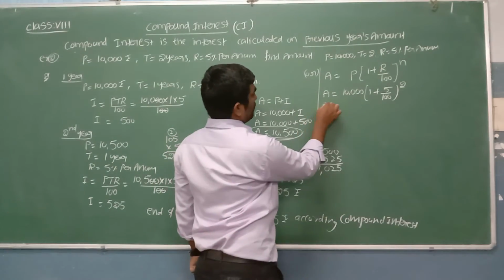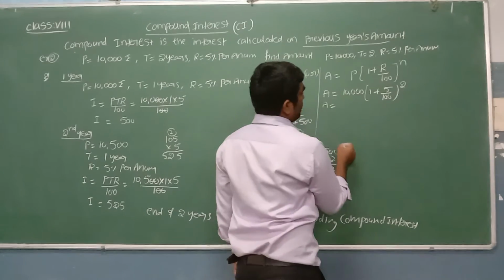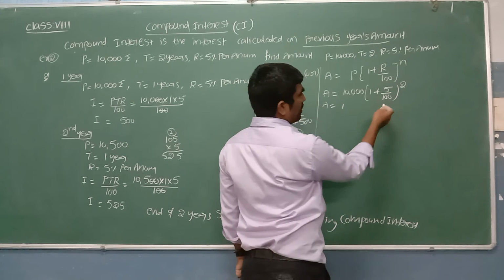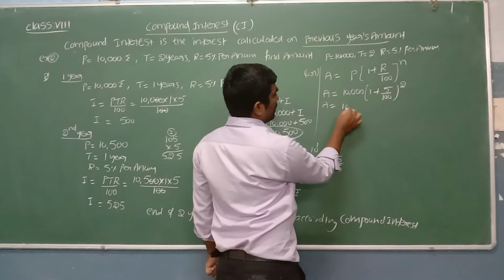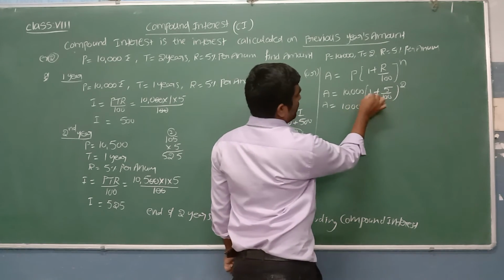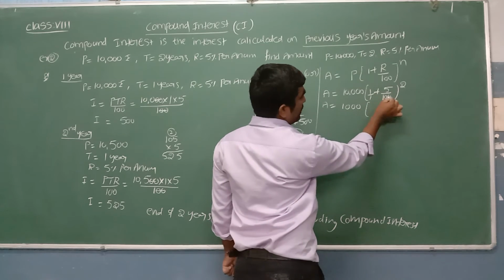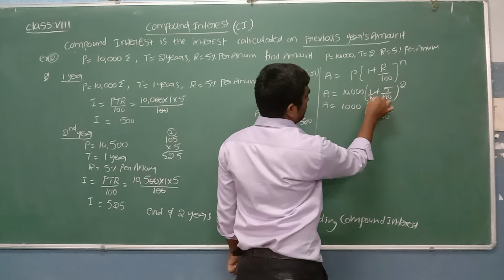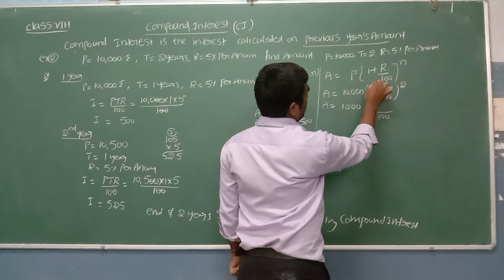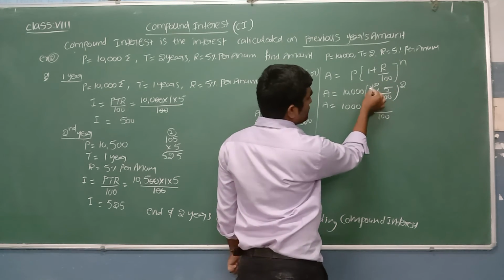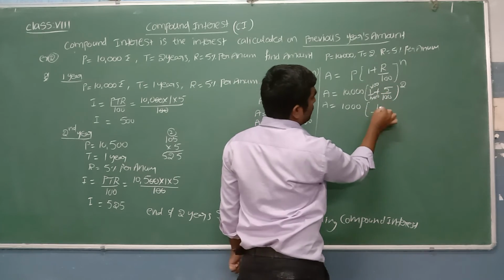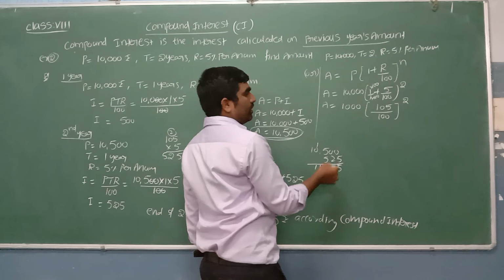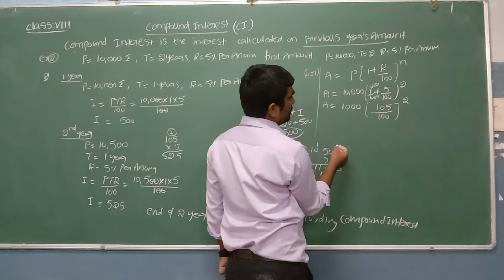See, amount is equal to 10,000 times, and we'll simplify this. We can write 1 as 1 by 1 and make the denominators the same. LCM is 100, so we multiply 1 into 100 here, and here also 1 into 100. The numerator is 100 plus 5, which is 105. So we can write 105 by 100, whole power 2.